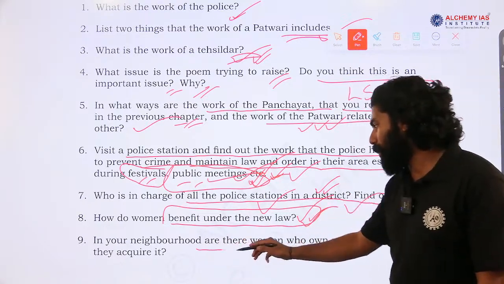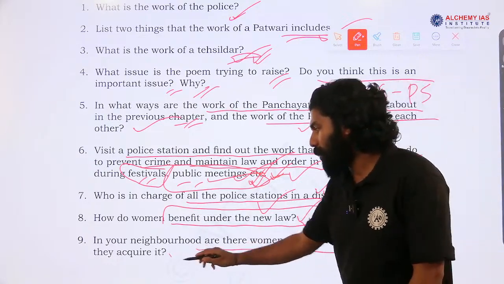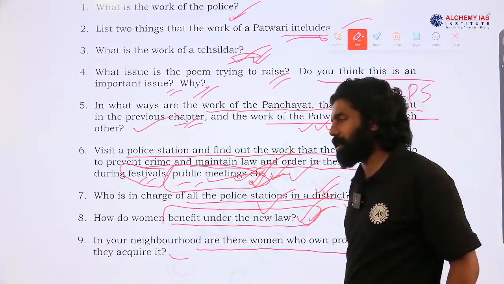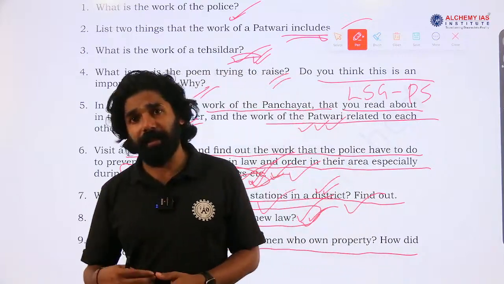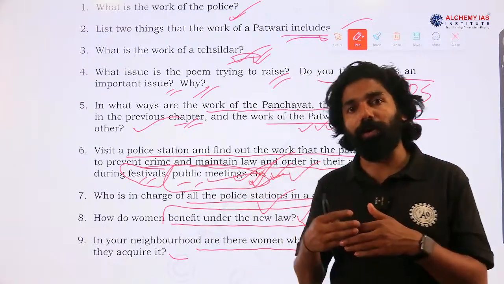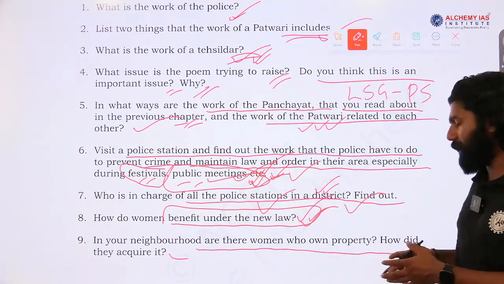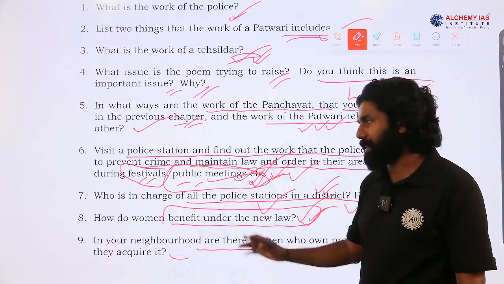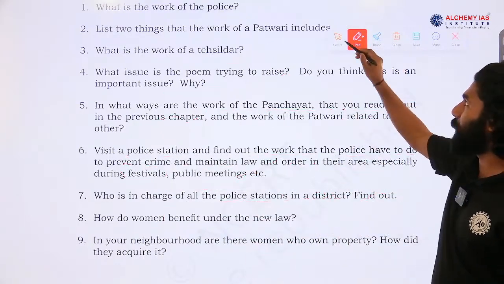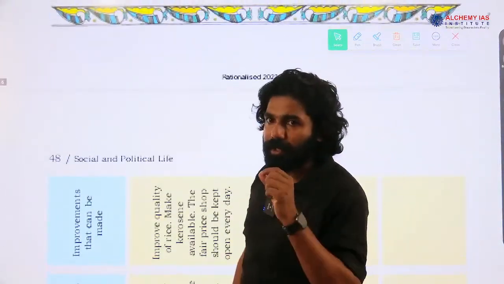In your neighborhood, are there women who own property? How did they acquire it? So, another task was given to students: to observe and study the neighborhood and who all are owning property, and how they acquired this property. This was a question given to the students as a task. So, this is what this particular chapter, NCERT chapter 5, the rural administration topic, covers.